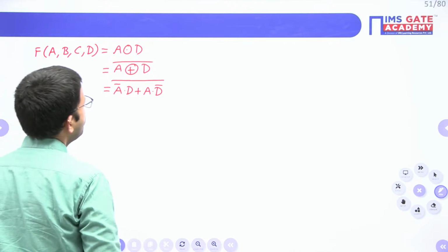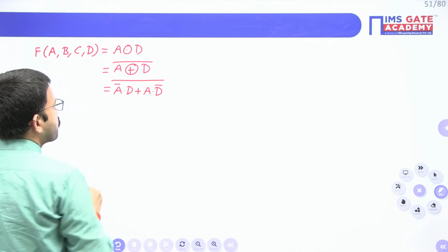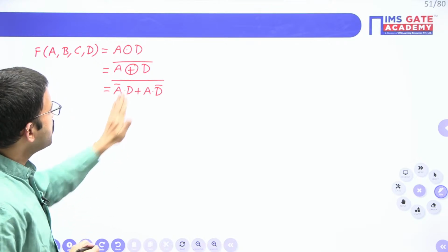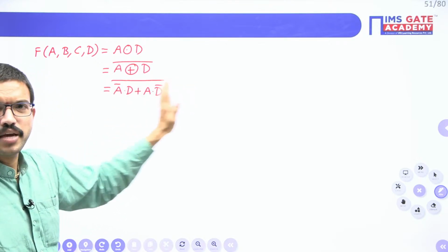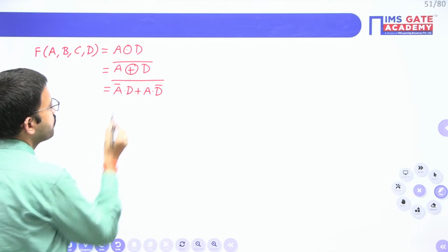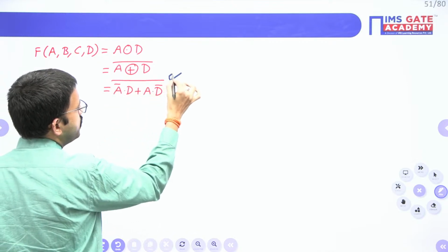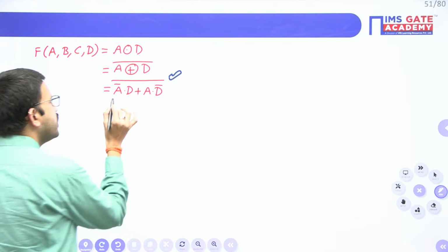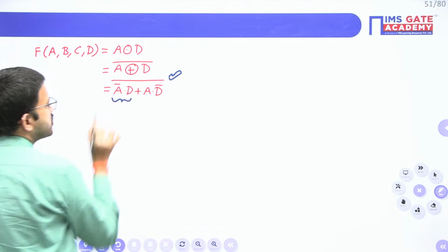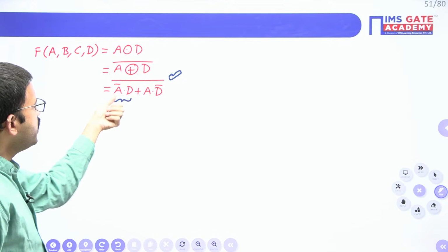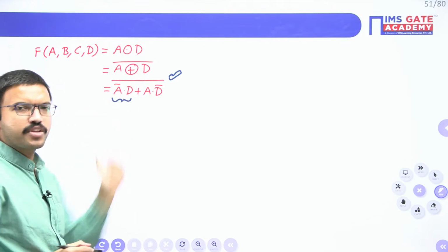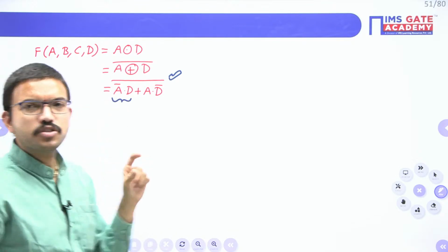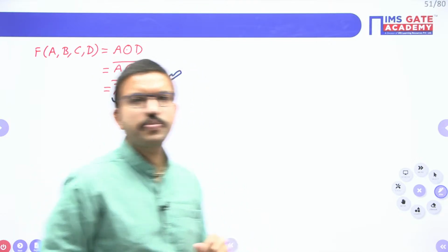Okay. Now let us focus. See, for the time being, just remove the second term. What you are having? By default, you will get the complement version in CMOS logic. So there is no confusion there. Now, here you are having 2 variables, A bar and D. Here the operator is logical AND. Logical AND means we have to connect 2 NMOS transistors in series, right?